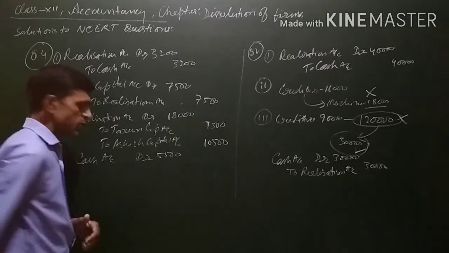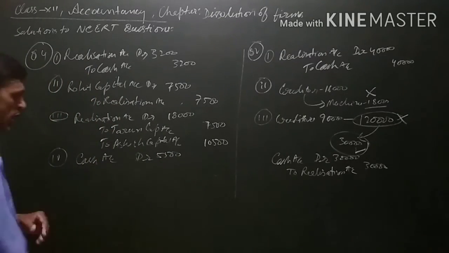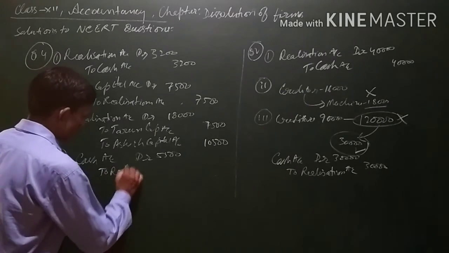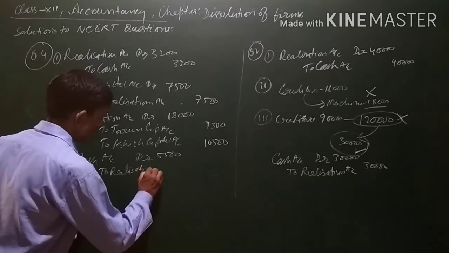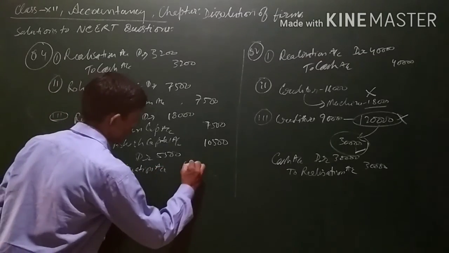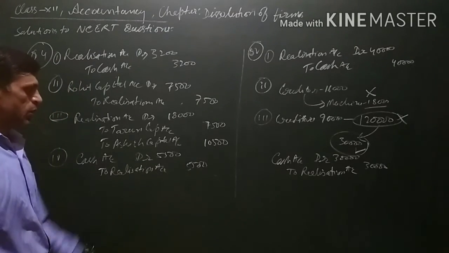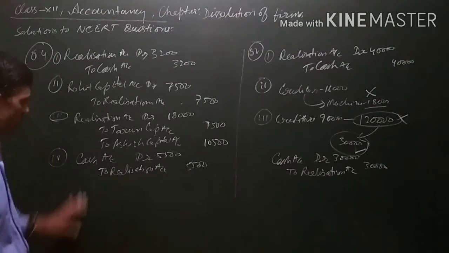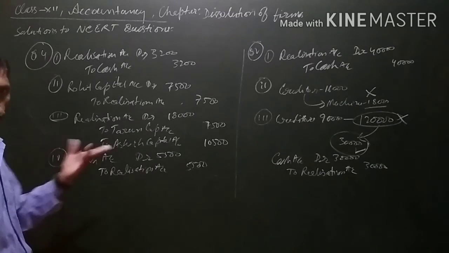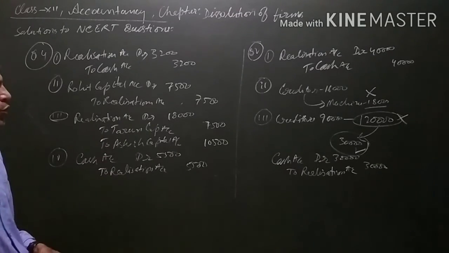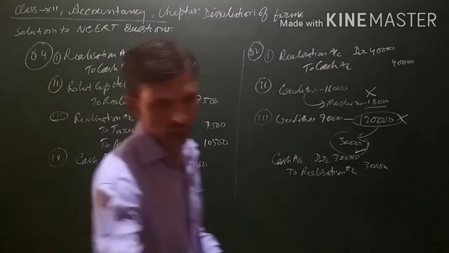5,500 cash is coming. Since this is an income, this income will be transferred at the time of dissolution to the realization account. Realization account will be credited for this income because it is an income for the business. 5,500 is being realized on sale of an unrecorded asset. Narration will be being unrecorded asset sold off. In the next video, we will solve some more questions.